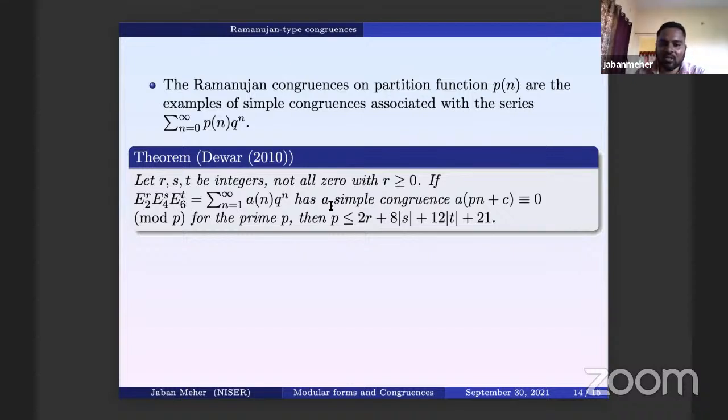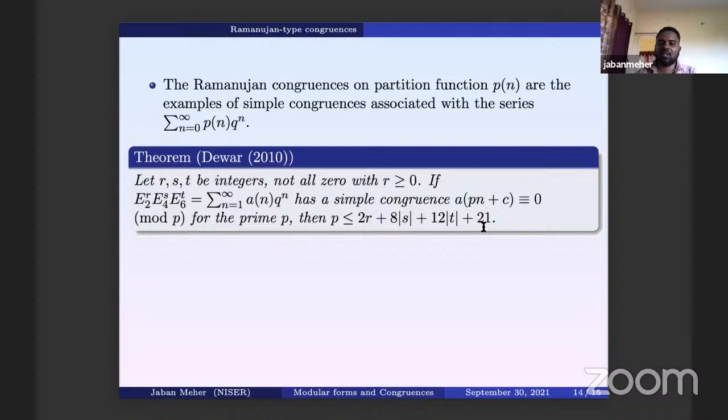So here he proved this using the theory of mod P modular forms, which is the theory of Swinnerton-Dyer. He proved that if there is a simple congruence at C, then P has to satisfy this bound. Once you have R, S, T fixed, this is a fixed number.